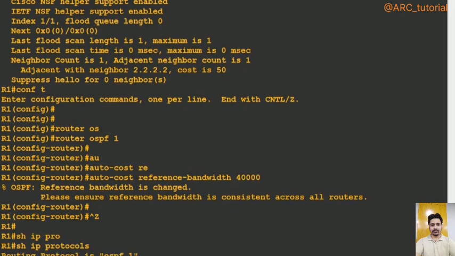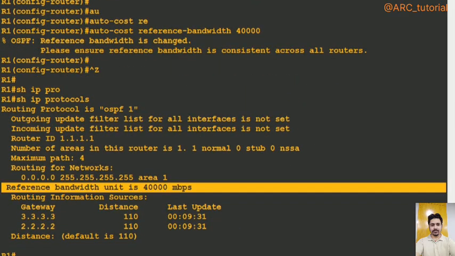Show IP protocol. So let me show you now. It will become 40,000 Mbps. So for the link of 40 gig, the default cost will be 1. But if there is any other link which has bandwidth of 10 gig or 20 gig, the cost will be different. By using this command auto-cost reference-bandwidth, you are changing the default cost calculation formula of OSPF, because this formula will fail whenever you start to have links of bandwidth higher than 100 Mbps.